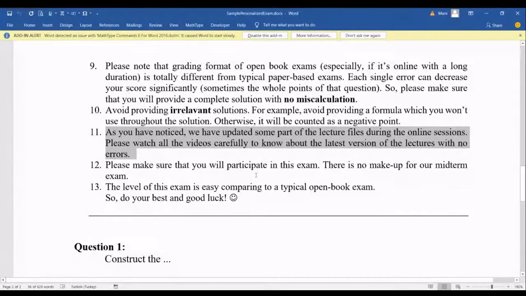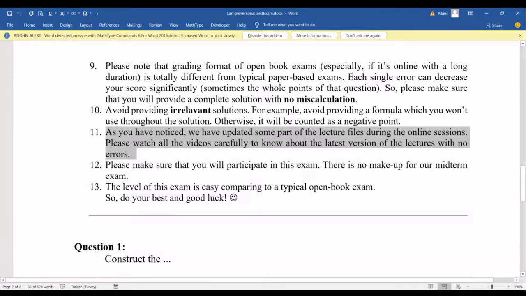By watching the videos, there should be no misunderstanding about it. Please make sure that you participate in this exam, because there is no makeup for our midterm exam. So don't forget to submit your work before the deadline. Otherwise, we won't have any makeup for our midterm or final exam.